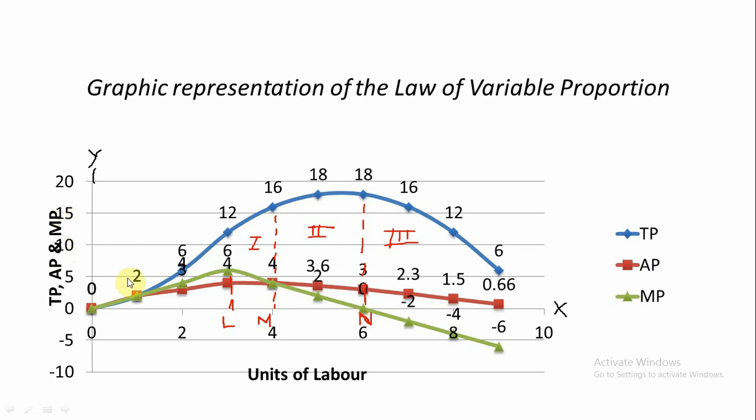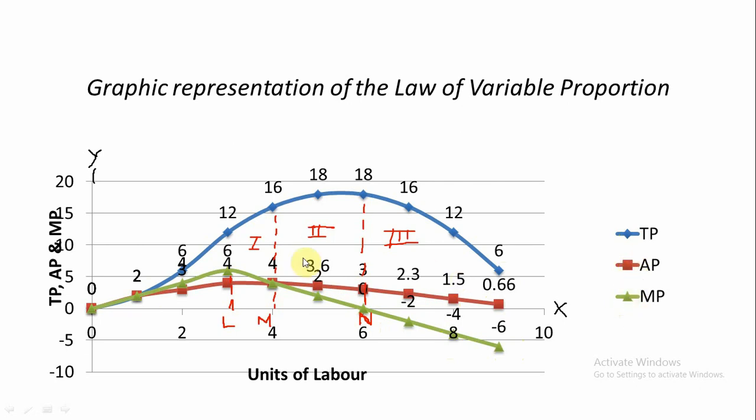Mark that there are three curves. Number one is the total product curve. Number two is the average product curve, the AP curve. And number three is the marginal product curve. Mark it. It is indicated here: this color symbolizes total product, this color symbolizes average product, and this symbolizes marginal product.